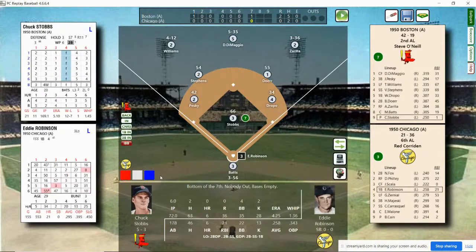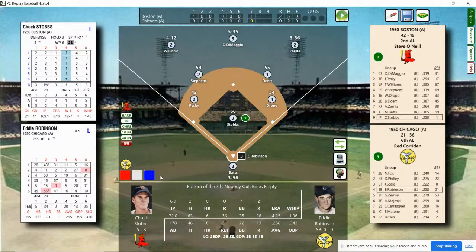Bottom of the 7th. Welcome back to the field.